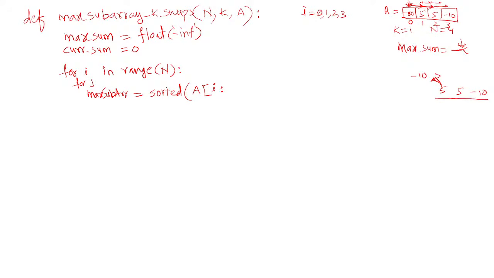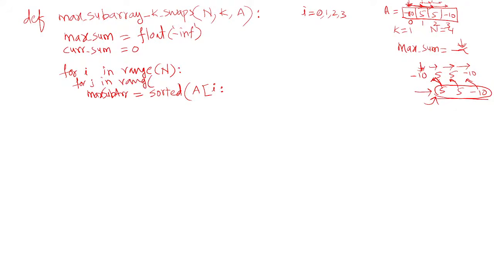Then you should add 5 to form another subarray. Then add the next element, another subarray. Then add minus 10, another subarray. That means for this element, you should add each of these elements so that your window is expanded until it completes all the elements, that is, until it reaches the end of the array. So for adding each element, you require one more loop inside this. We will do that here with for j in range.